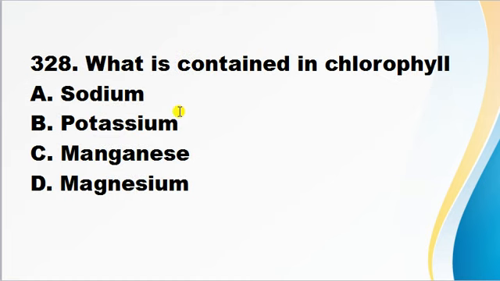What is contained in chlorophyll? Sodium, potassium, magnesium, manganese. Correct answer is D. Magnesium is contained in the chlorophyll molecule. Chlorophyll is a pigment that is responsible for the photosynthesis reaction.